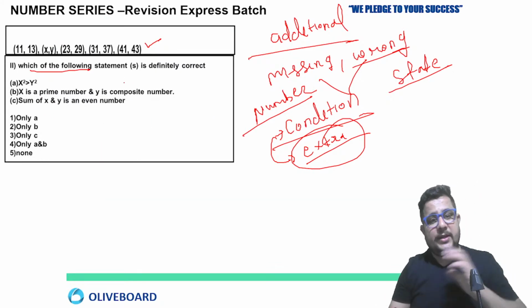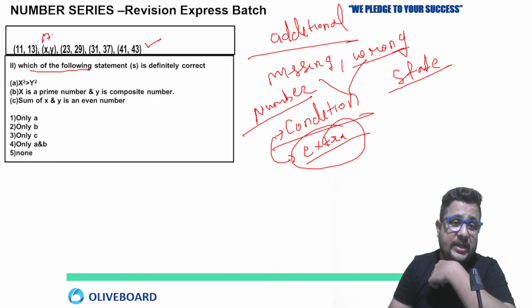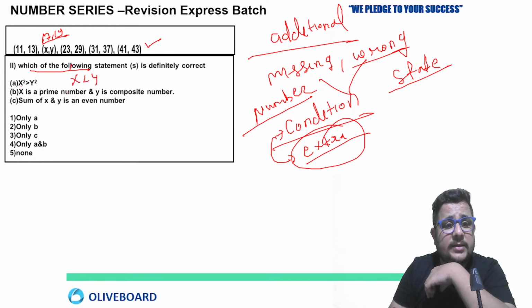See, which of the following statements is definitely correct? Here we already know 17 and 19 are the values of x and y. x is already less than y, so how will x square be greater than y? First is wrong. Second one, x is a prime number and y is composite. No, both are prime numbers, so this is also wrong.